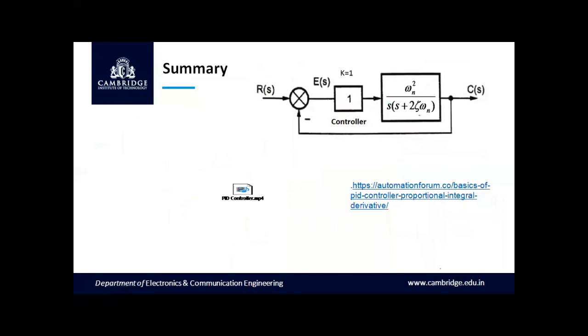So, as a summary, for the proportional controller which we have introduced in the forward path, we have the error signal E of t, and the output of this controller will be proportional to the error signal.